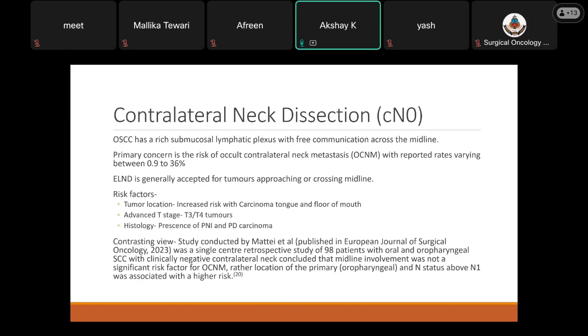Risk factors for contralateral occult mets include the tumor location, which is increased with carcinoma of the tongue and floor of mouth. Also advanced T-stage, T3 and T4 tumors, and the presence of certain histological findings like PNI or poorly differentiated carcinoma.